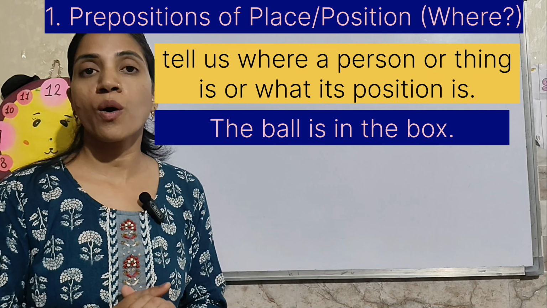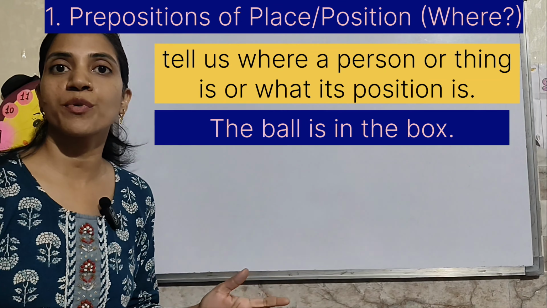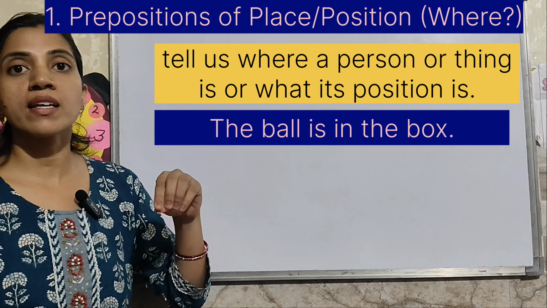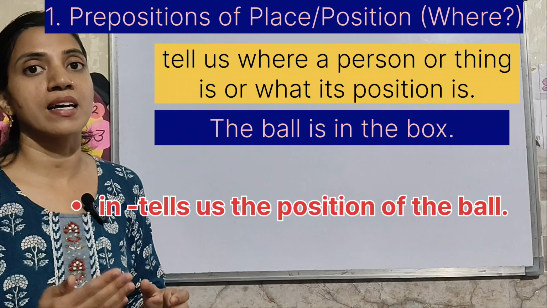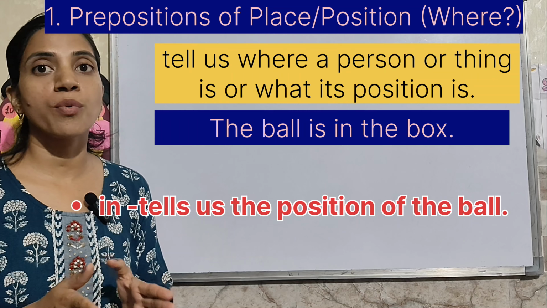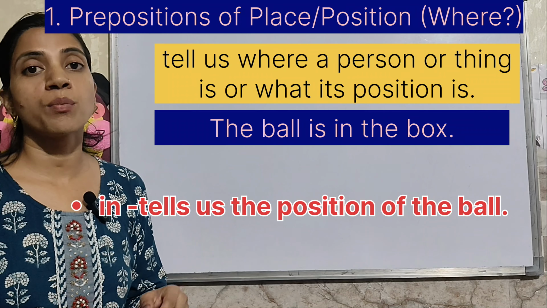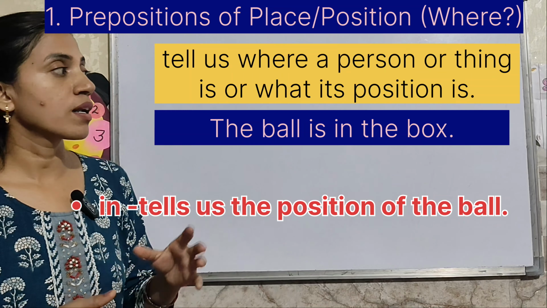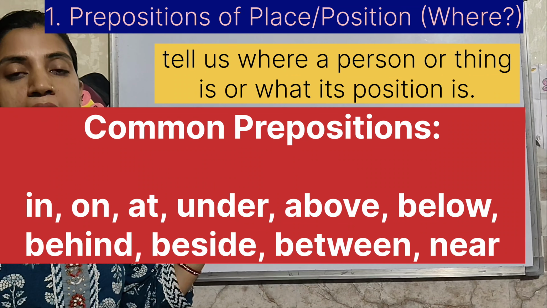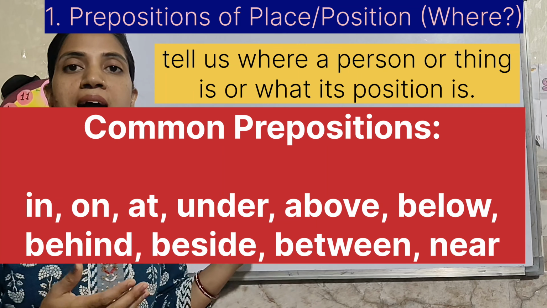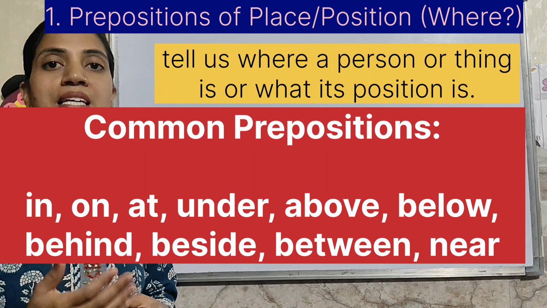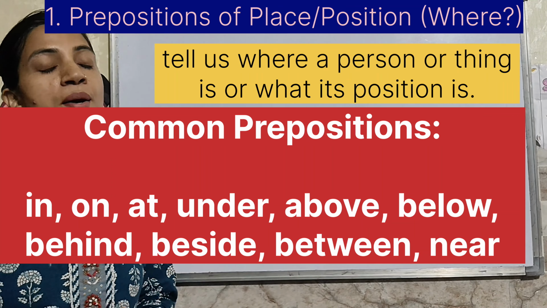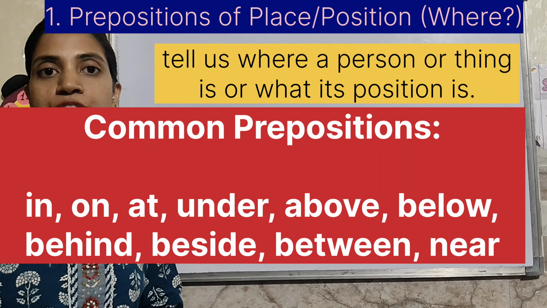Next example, the ball is in the box. So where is the ball? In the box. Box के अंदर है. So in is the preposition because in tells us the position of the ball and it shows that the ball is inside the box. वो box के अंदर है. So here in, on, under, above, below, behind, beside, between and near. These all are the prepositions which are used as prepositions of place or position.